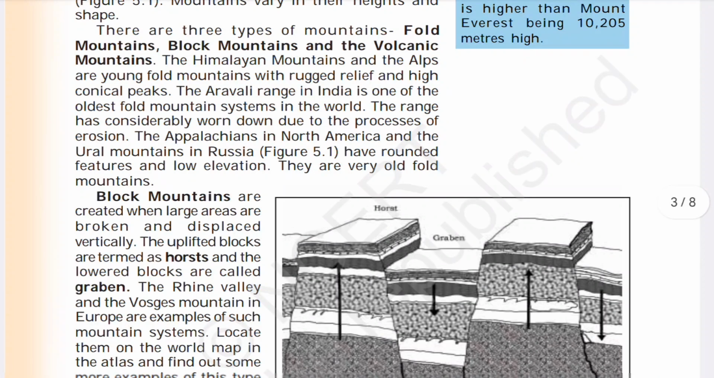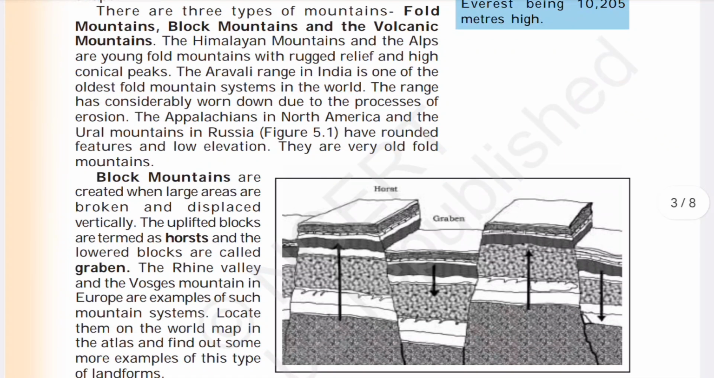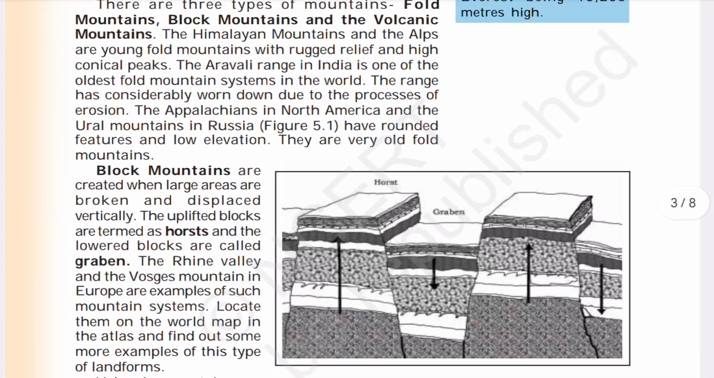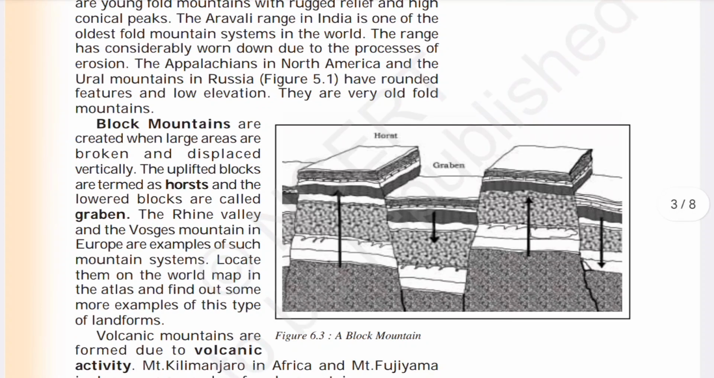The Aravalli Range in India is one of the oldest fold mountain systems in the world. The range has considerably worn down due to the process of erosion. The Appalachians in North America and the Ural Mountains in Russia have rounded features and low elevations. They are very old fold mountains.